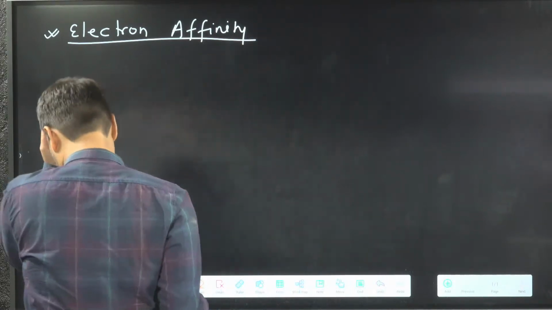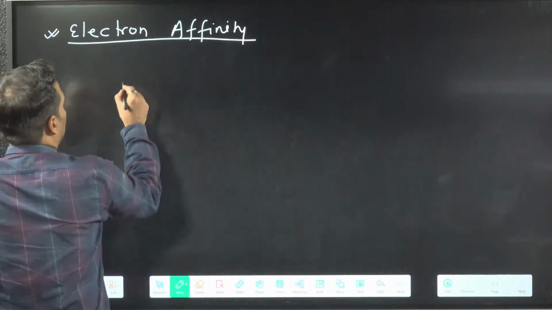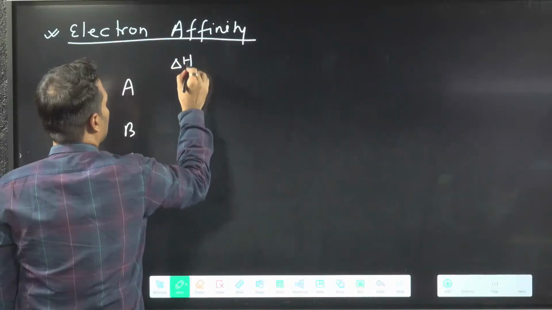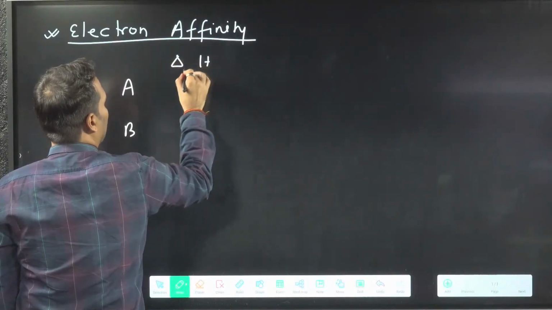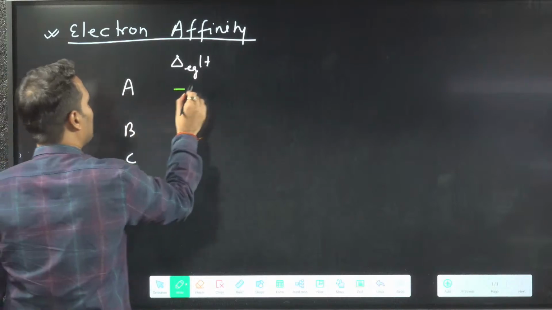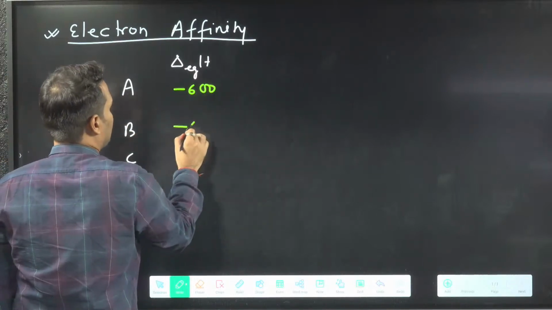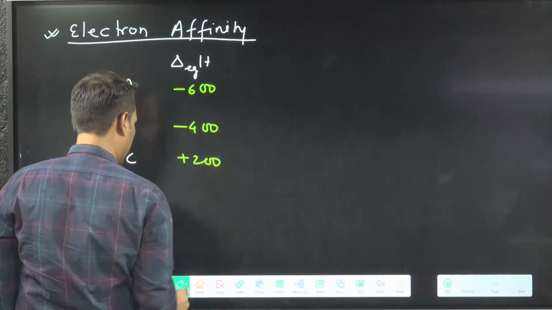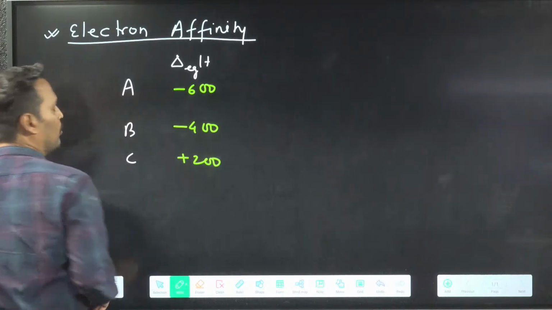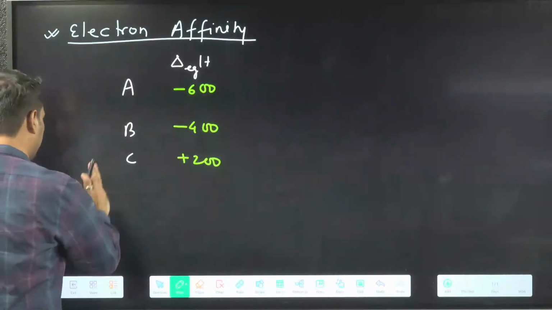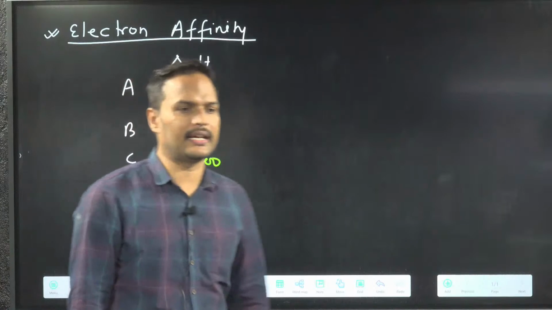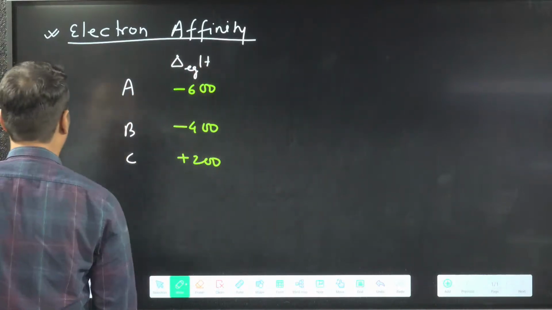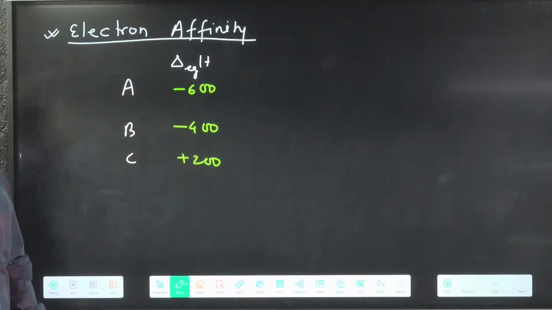Now see here, we are going to talk about few things, like suppose we are having few elements like A, B and C, and delta H Eg value is given to you, that is your electron gain enthalpy. For the first element, suppose it is minus 600, for the second element, suppose it is minus 400, and the last element, it is plus 200. So what do you think? Who will accept the electron very easily? A, B, C?